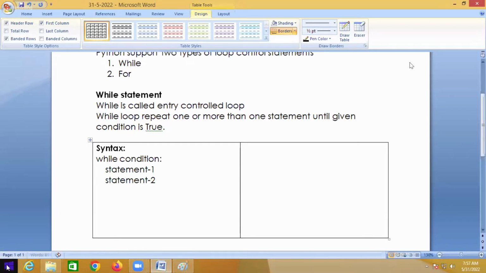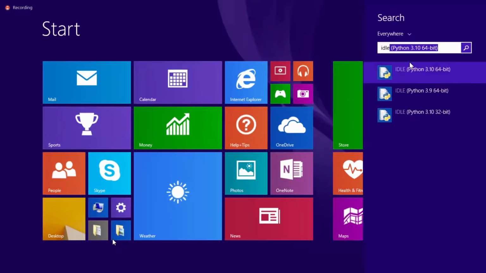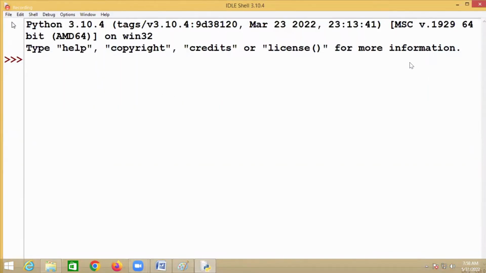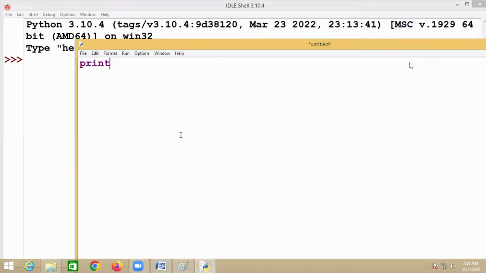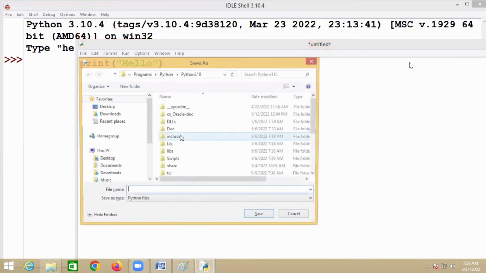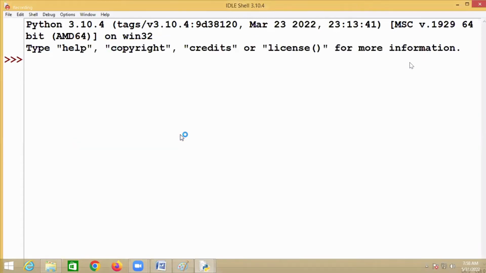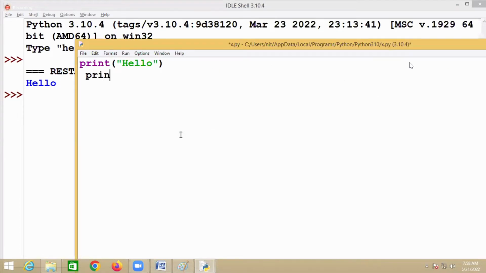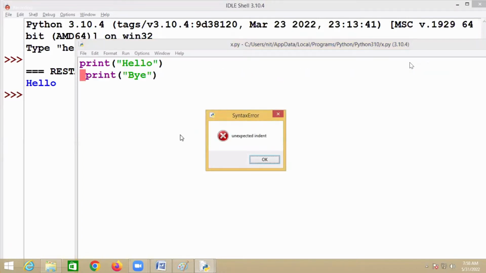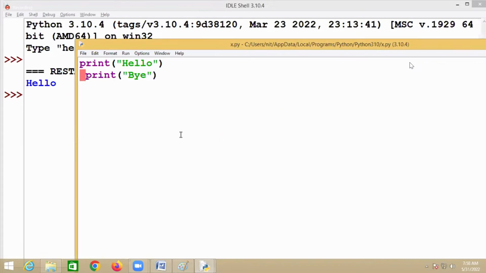Otherwise, if you are writing a program like this, definitely it gives an error. Most of the time beginners get an indentation error. I'm saying print hello, and if I run this, the message is hello. If I give a space and say print bye, what will happen? Does it give an error or not? Yes. What error? Unexpected indent, because both statements should be on the same line or a different line?